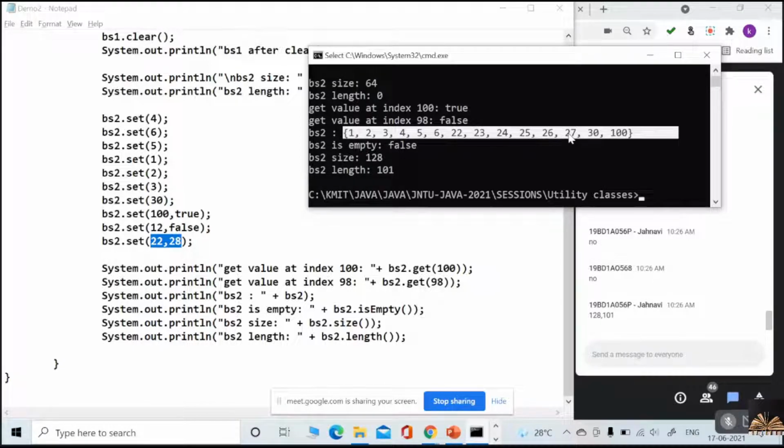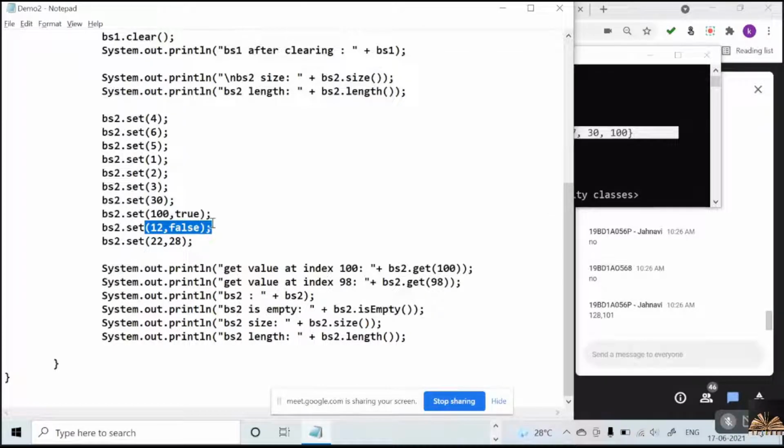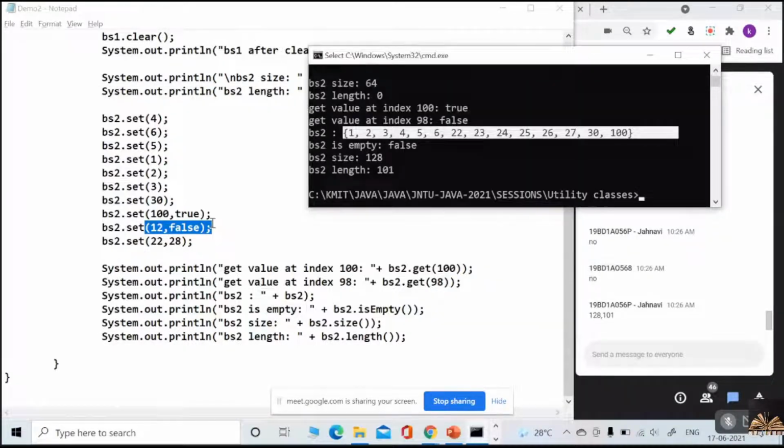Just before the upper limit, the bits will be set. I can even specify the range and 100 comma true, and the 100 bit is also set. But what happened to this 12? False. As it is false, the bit is not changed, so if I print bit set 2, the 12 is not there. Understood everyone how we got this output?